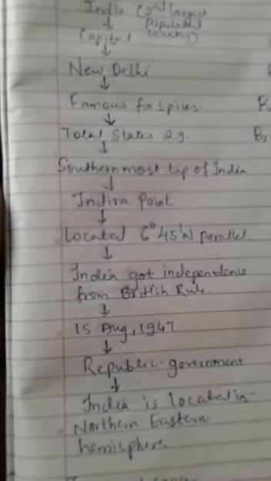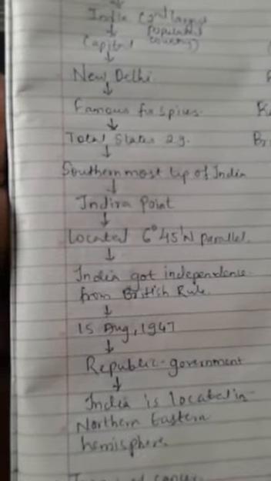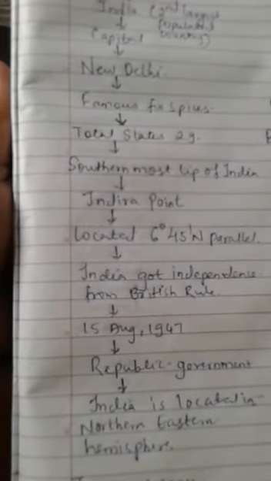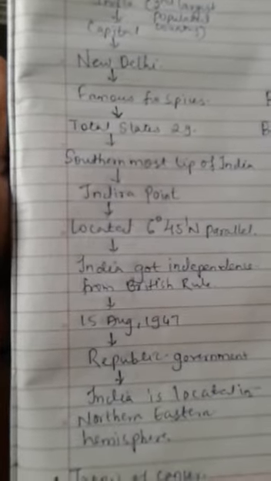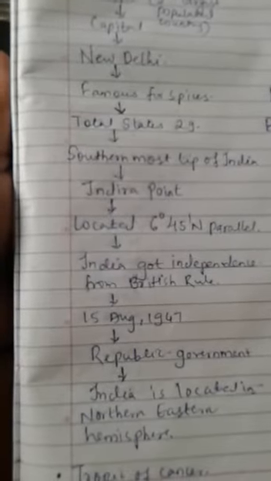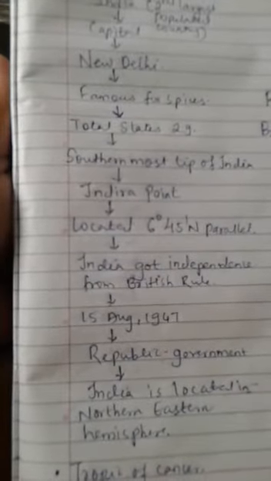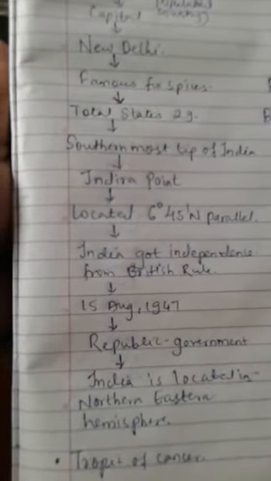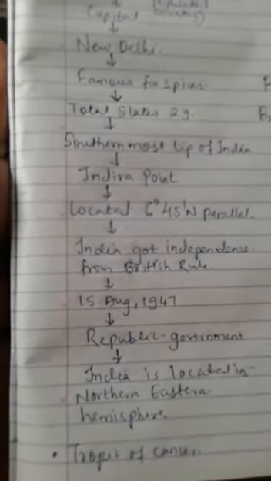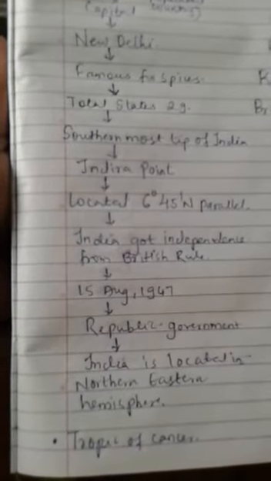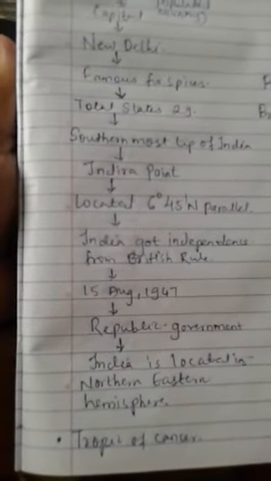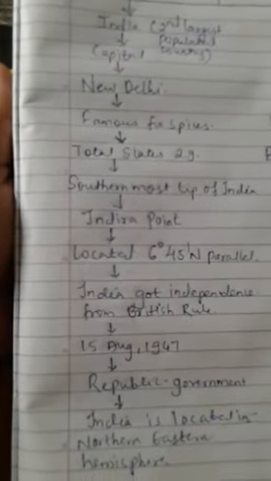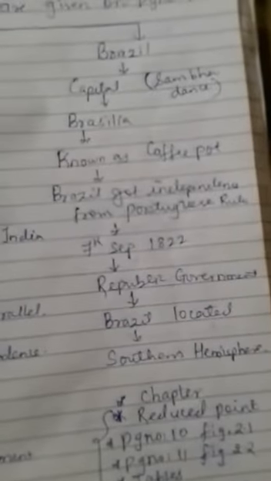India got independence from British rule on 15 August 1947, and now India is enjoying a republic type of government. Also, India is a developing country. It is not a developed country. India is located in the northern and eastern hemisphere. This is what this chapter is about India, and you can see Brazil also.